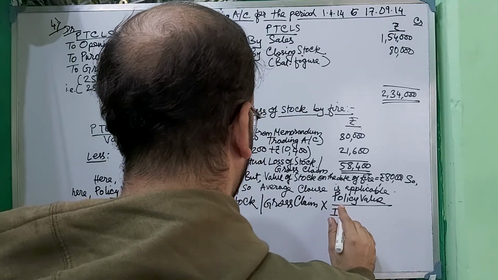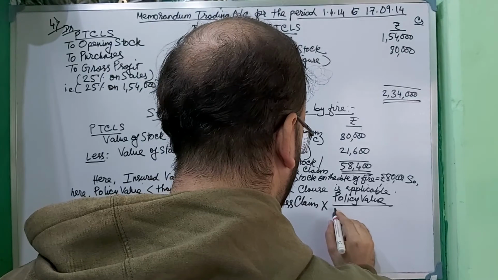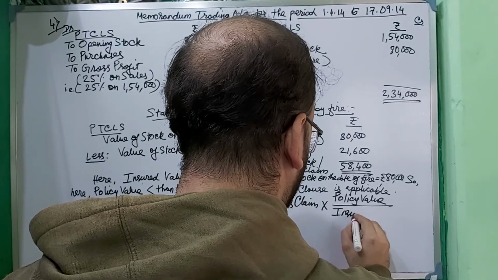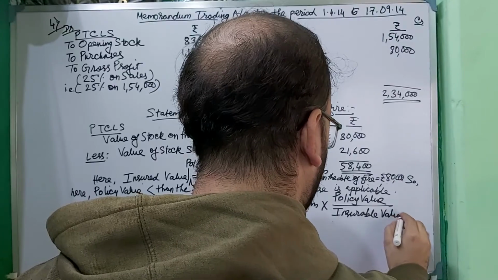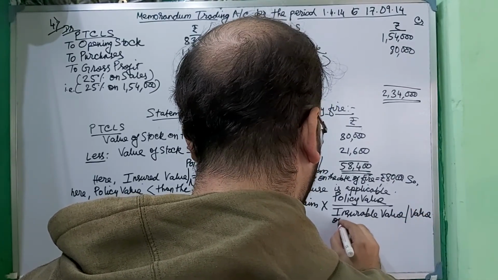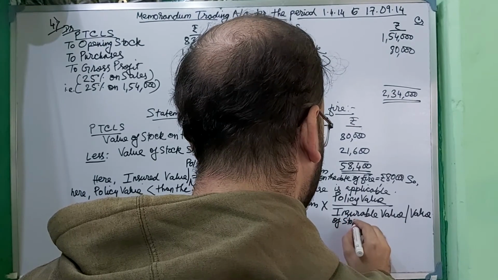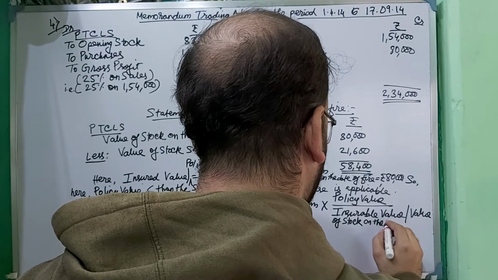Insurable value, or what we can say, value of stock on the date of fire.